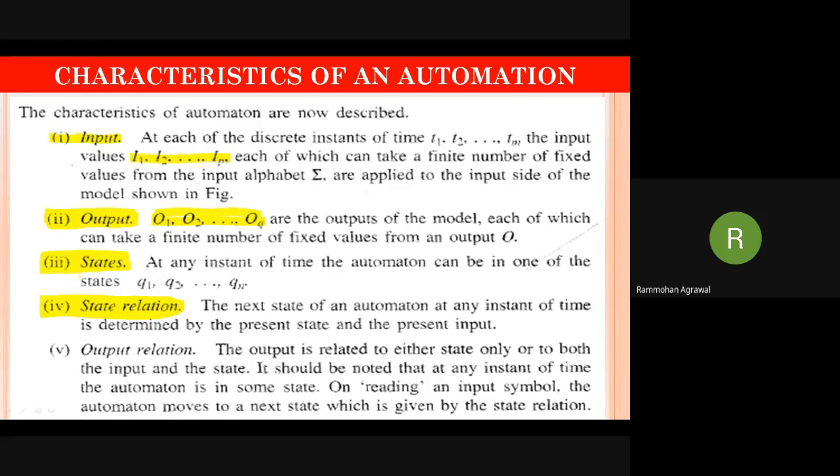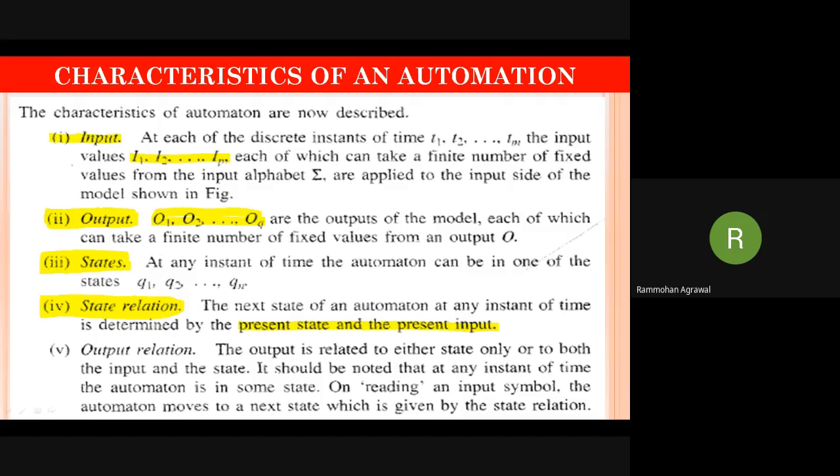So this is how the states work, and these states have a relation. Meaning the next state of an automaton at any instant of time is determined by the present state and the present input. So here I think we have explained the state relation, which is dependent only on the present state and the present input.